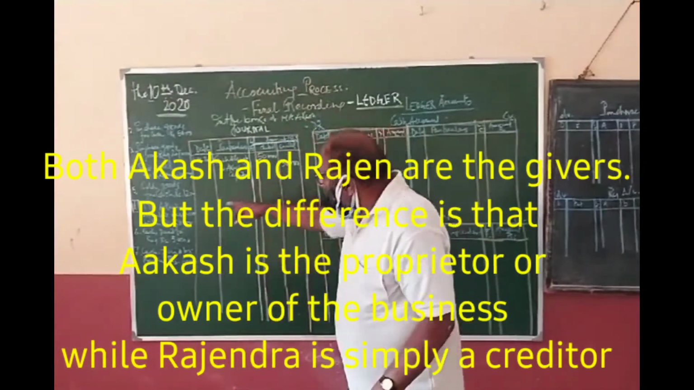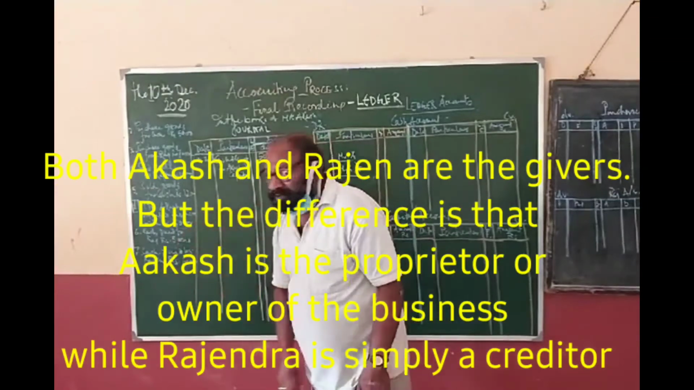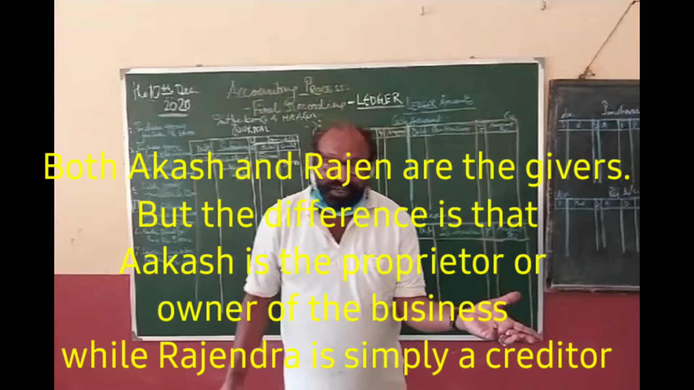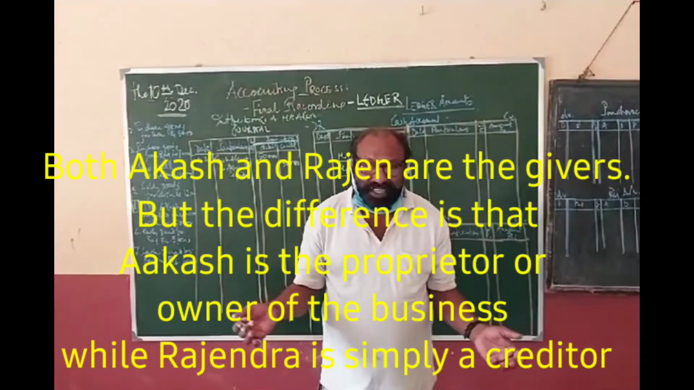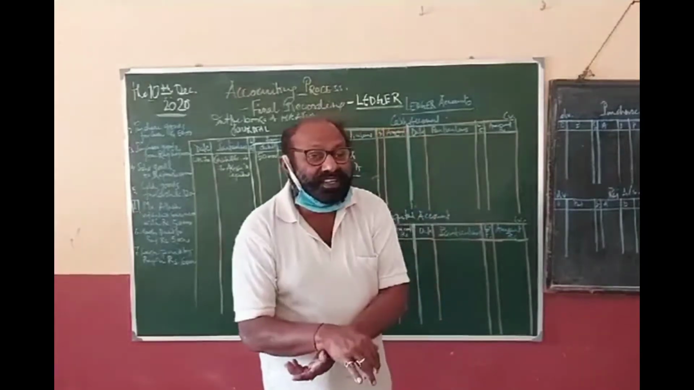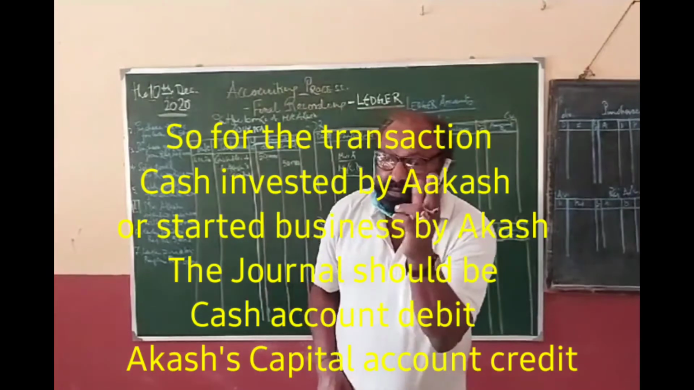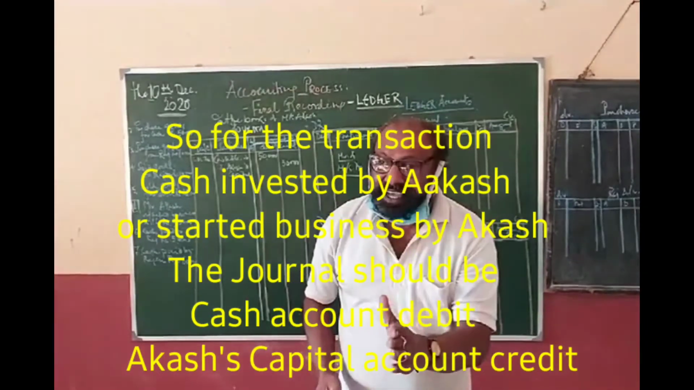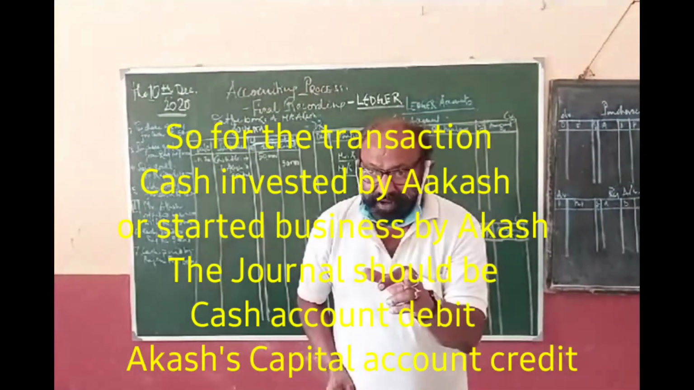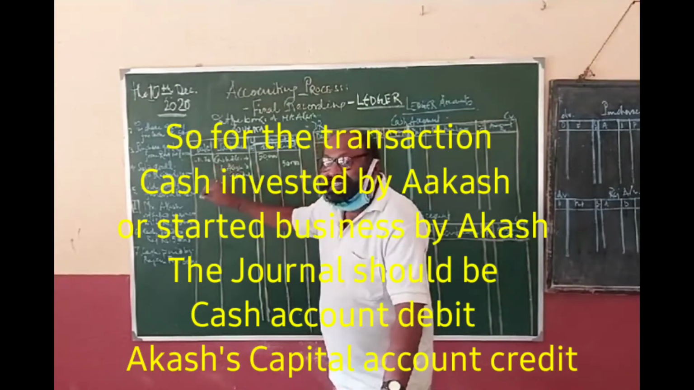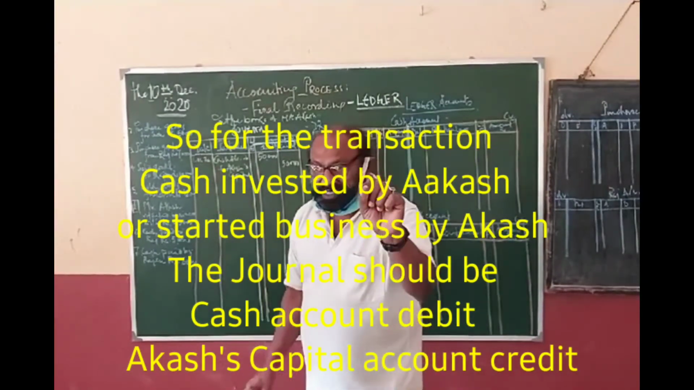Okay. Now, Mr. Akash starts business with 50,000. What is coming in cash account? Cash is coming in, cash account debit. What is credit? Giver is the credit. Who is the giver? Mr. Akash. But Akash, as a giver, has a status. What is the status? He is the owner of the business. Being the owner, whenever the business owner invests any amount, that is regarded as capital. And this capital is always credit, because this capital is the liability of the business.